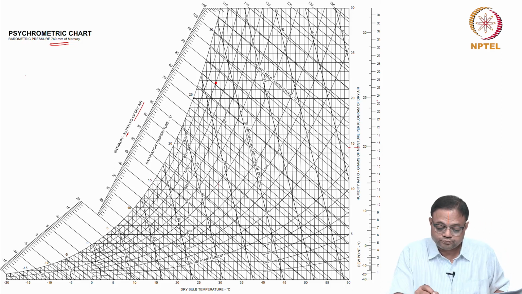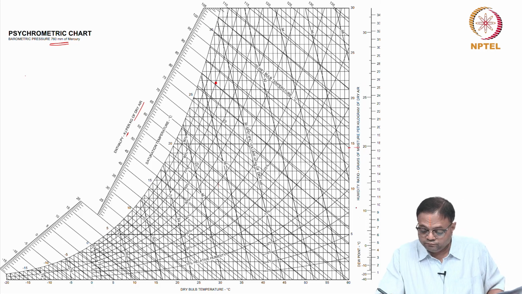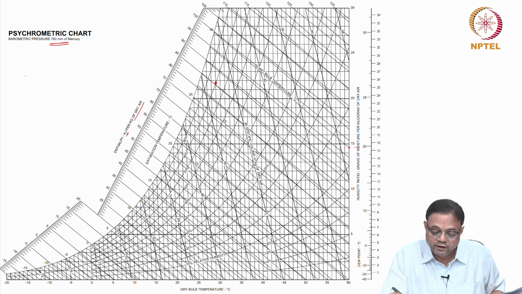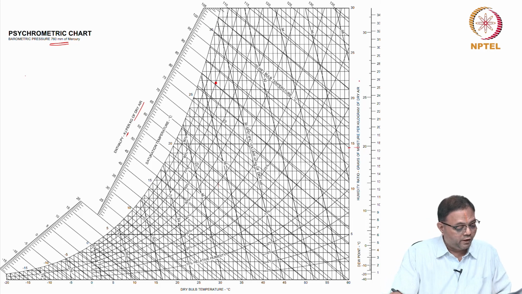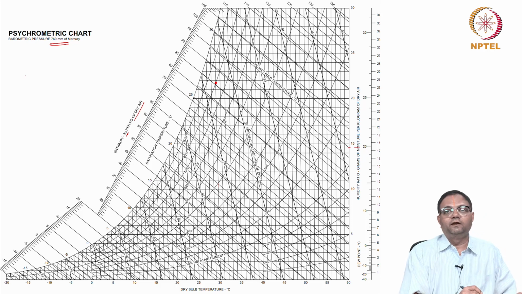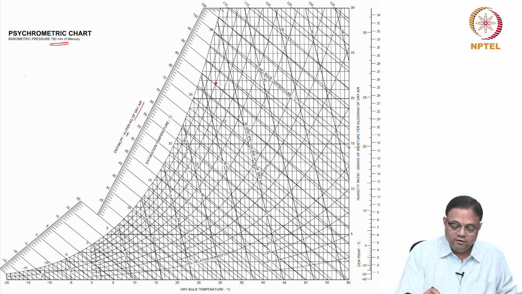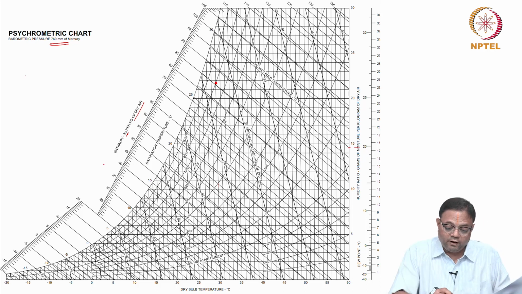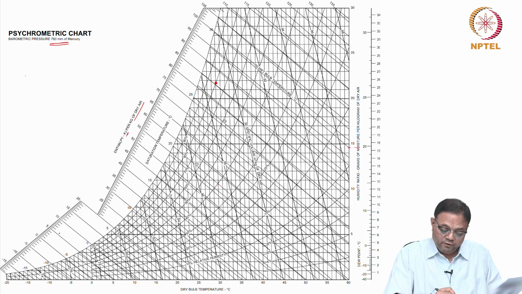For example, I go in this scale and find the humidity ratio, which is 20. Here you can see this 20, 21 plus 22, it is about 21.8 grams. So what we have calculated is 21.89 grams. So it is fine, correct. So humidity ratio.